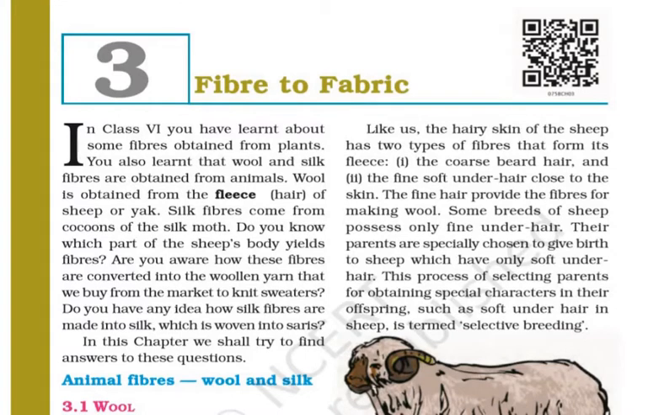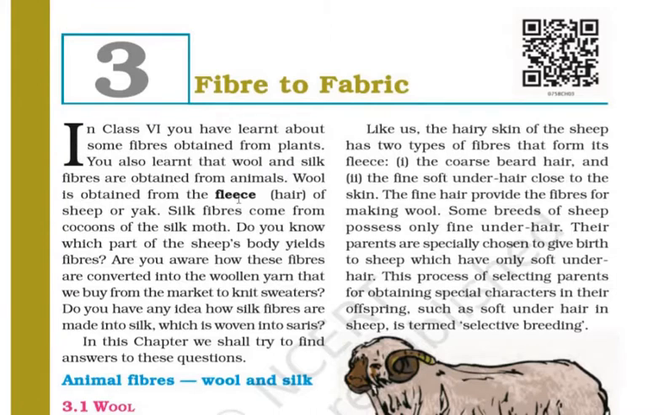Now we will read and understand Fiber to Fabric, chapter 3. In class 6 we learned about some fibers obtained from plants which are useful to us. You also learned that wool and silk fibers are obtained from animals.